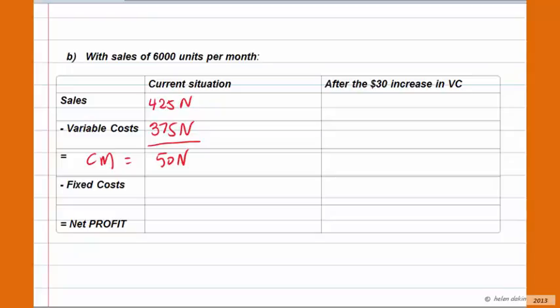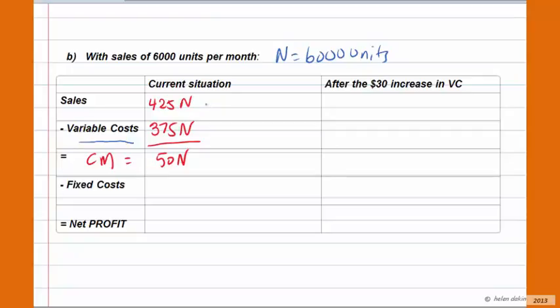So now we have to take a look at what happens when we have sales of 6,000 units per month. In other words, N is equal to 6,000 units. And we're going to compare both scenarios. The current situation is that our selling price is $425 per unit and our variable costs are $375 per unit, leaving us with a gross profit margin or contribution margin of $50 per unit.